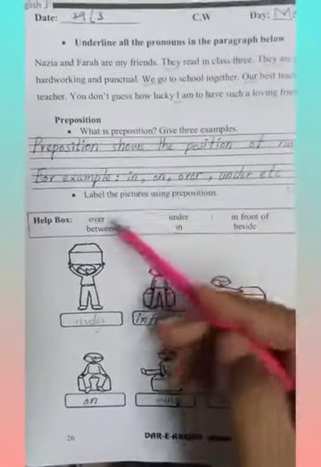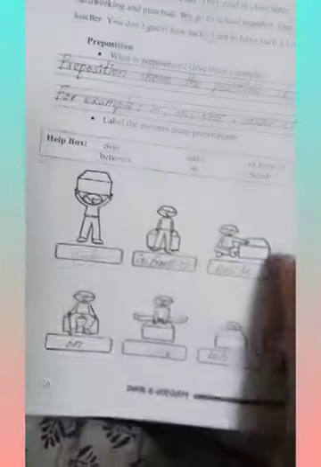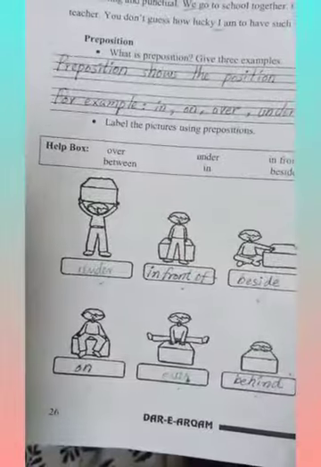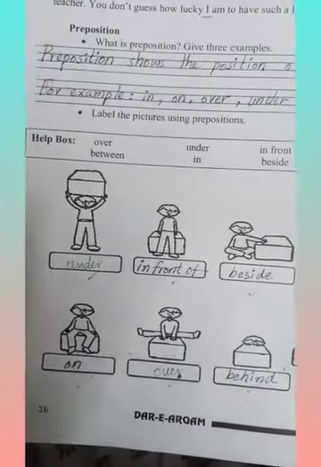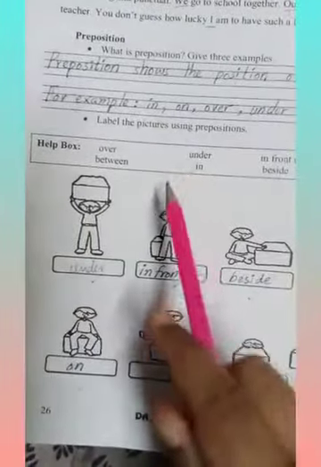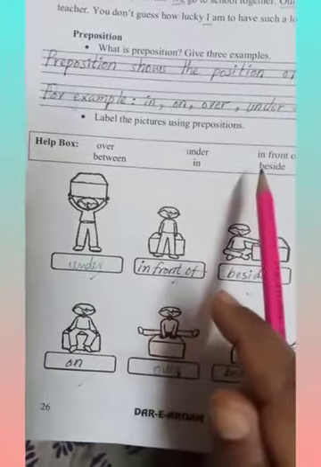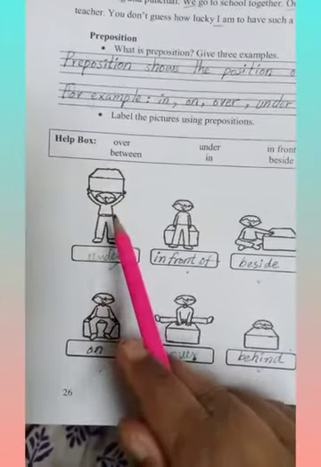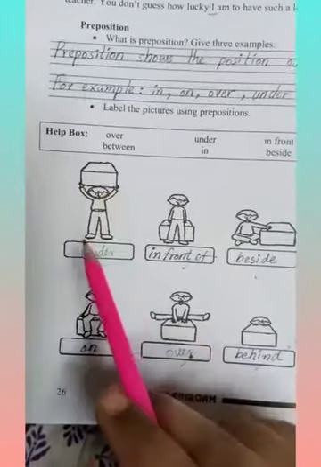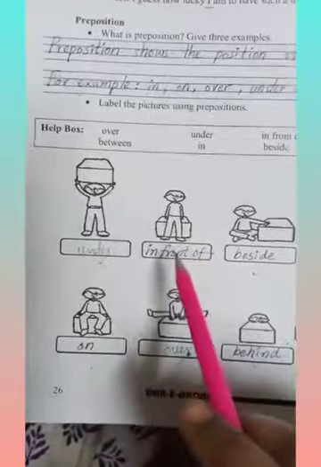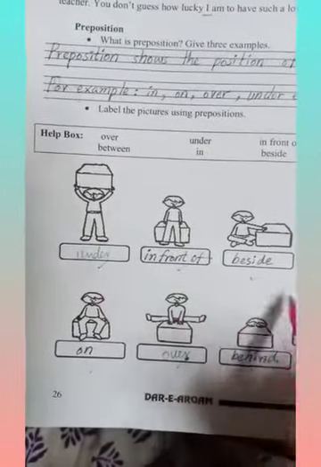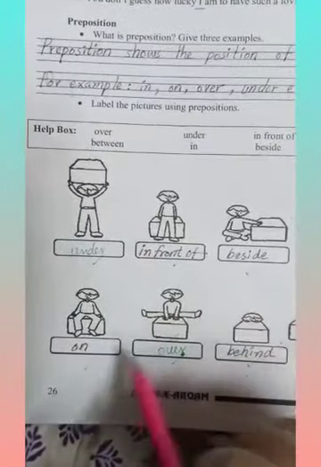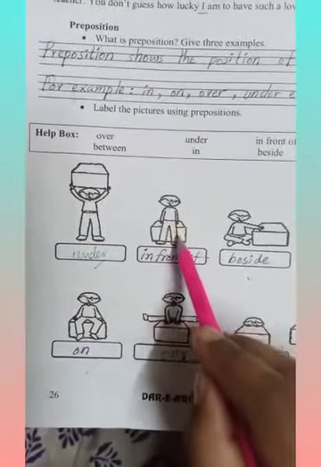Label the picture using preposition. Helping box. Here is a box given to you, and in this box some prepositions and positions are written for you to help describe these pictures. For example, here's a boy under the box. Now these are the positions. Here's the boy in front of the box.